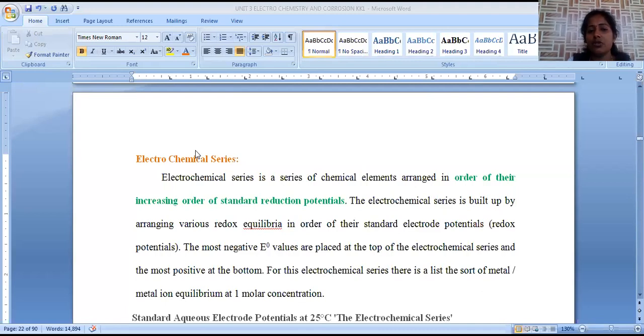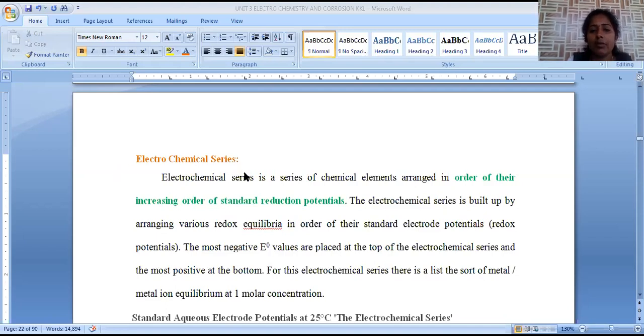The device used to convert chemical to electrical energy is called a galvanic cell or voltaic cell, whereas the device used to convert electrical energy into chemical energy is called an electrolytic cell. So total electrochemistry is mainly based on the electrochemical series, because it is the fundamental thing which gives the electrode potential values of individual metals, which are arranged in increasing reduction potential values.